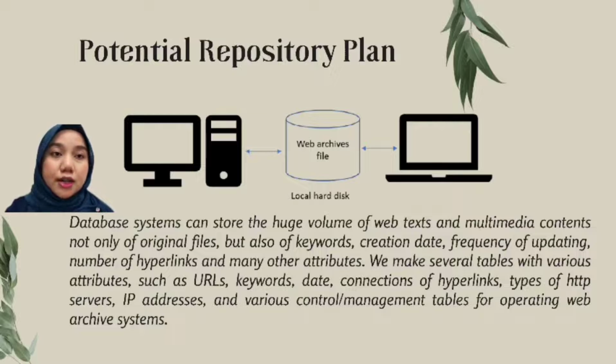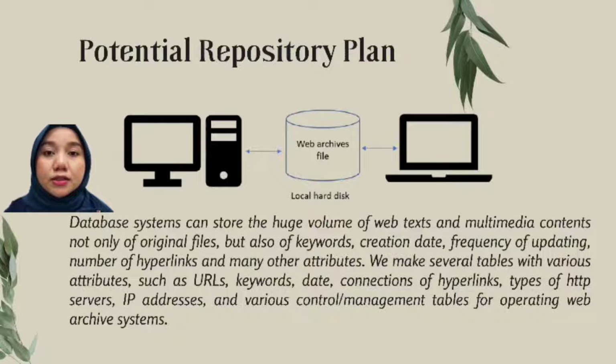So next, I will tell you about the potential repository plan for our group project. So we choose a database system. Why do we choose a database system? A database system can store a huge volume of web pages, web text, and multimedia content, not only the original file, but also keywords, creation date, frequency of updating, number of hyperlinks, and many other attributes.